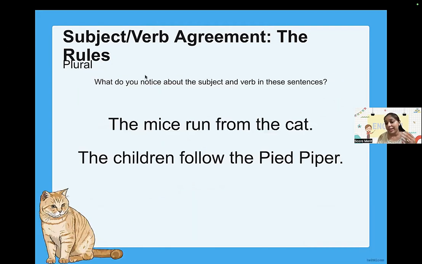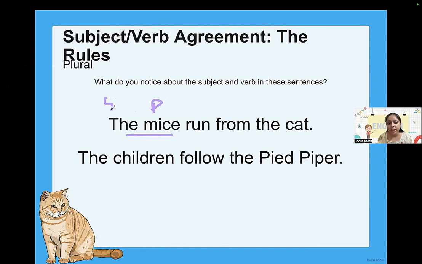Okay, now let's notice the plural. I just showed you the singular. Next one, the mice run from the cat. The children follow the pied piper. Now in mice run from the cat, I'm talking not about a mouse, I'm talking about mice, meaning there are many, right? So is it singular or plural? It is plural, right?